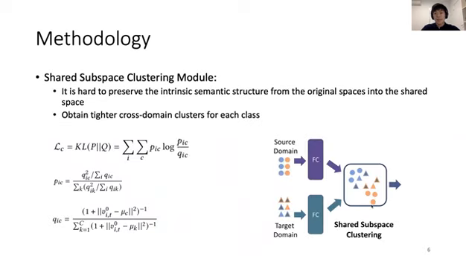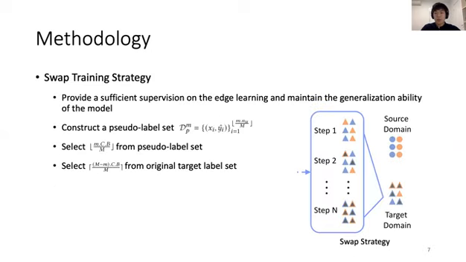The second component is the shared subspace clustering module. Since one of the key factors to ensure effective graph learning is that the node representation of the initial input graph should reflect the semantic correlation of the original space, the subspace clustering module aims to obtain tighter cross-domain clusters for each class. We use the KL-divergence to measure the distribution difference between the cluster assignment probability distribution Q and the target distribution P.